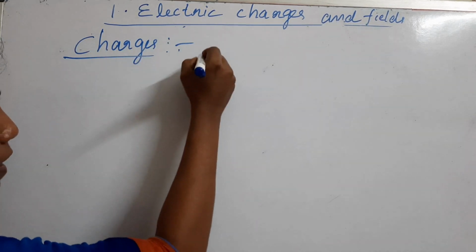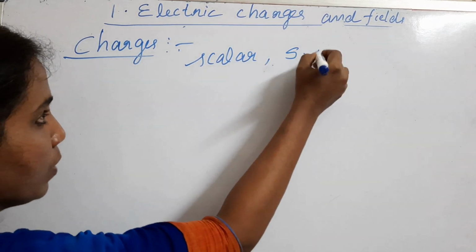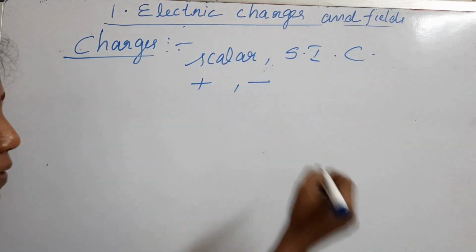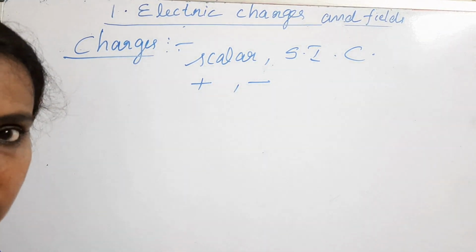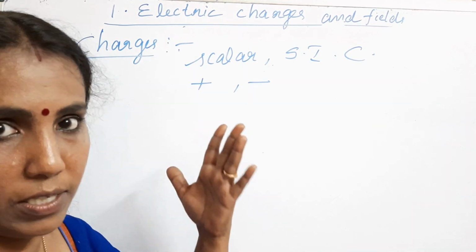Charge is a scalar quantity. Its SI unit is coulomb. There are two types of charges, positive and negative.